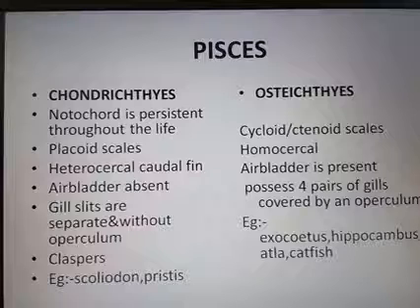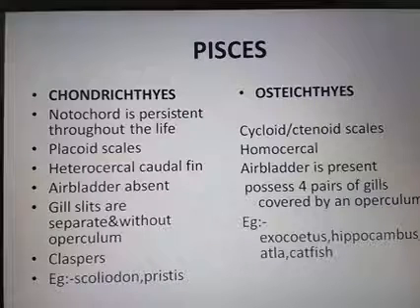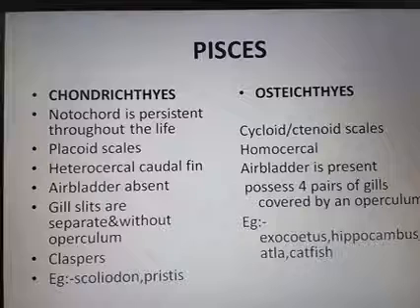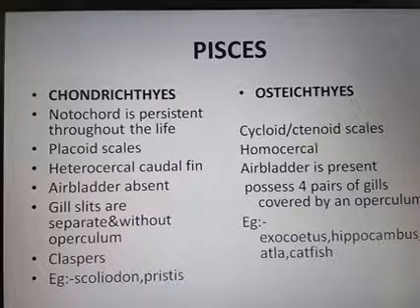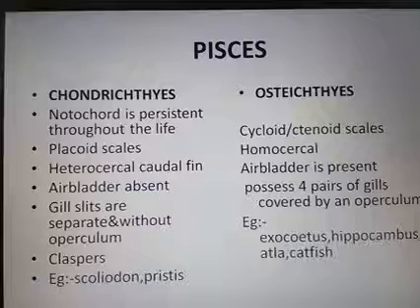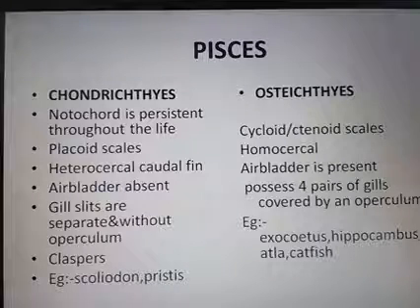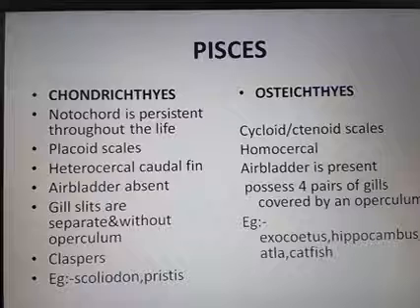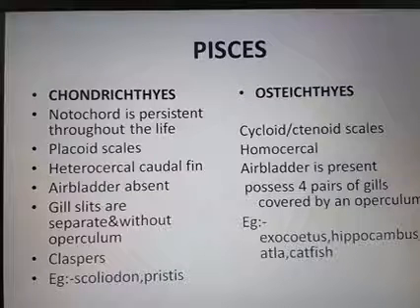The next is heterocercal caudal fin. If you see the tail of the shark, you can see a V-shaped structure. So that is heterocercal. Caudal fin means tail fin. Then the air bladder is absent.